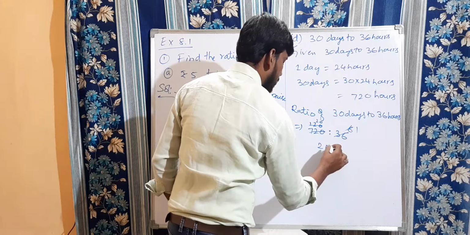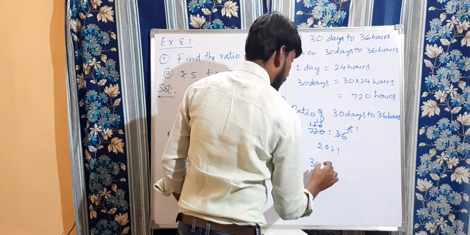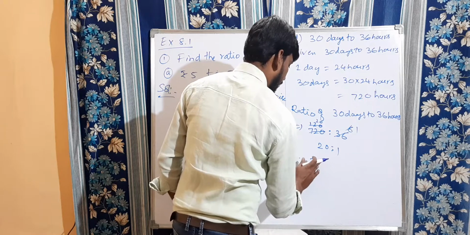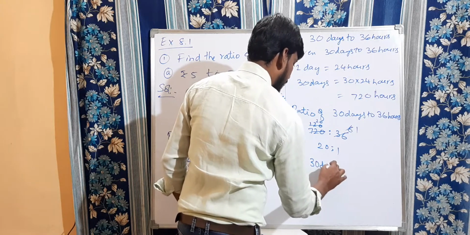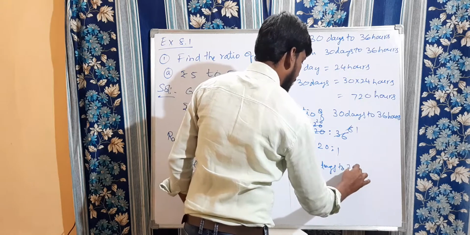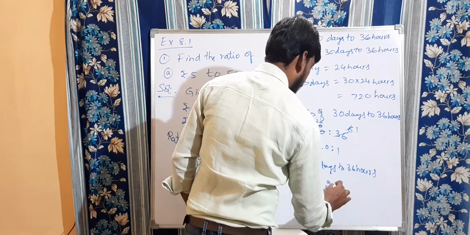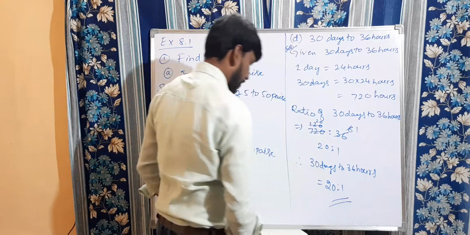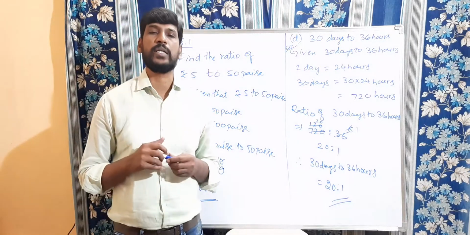So 20 is to 1. Therefore 30 days to 36 hours is equal to 20 is to 1.